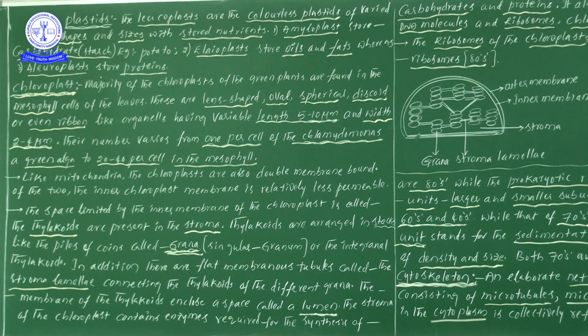Then what is the use of this grana, sir? Why is it present in the chloroplast? This particular grana traps the sunlight. How does it trap the sunlight? On the membrane of grana, or on the membrane of a thylakoid, we can find the presence of different types of pigments. Pigments means chlorophyll A, chlorophyll B, and carotenoids, xanthophylls. Likewise, different types of pigments are present on the thylakoid membrane.